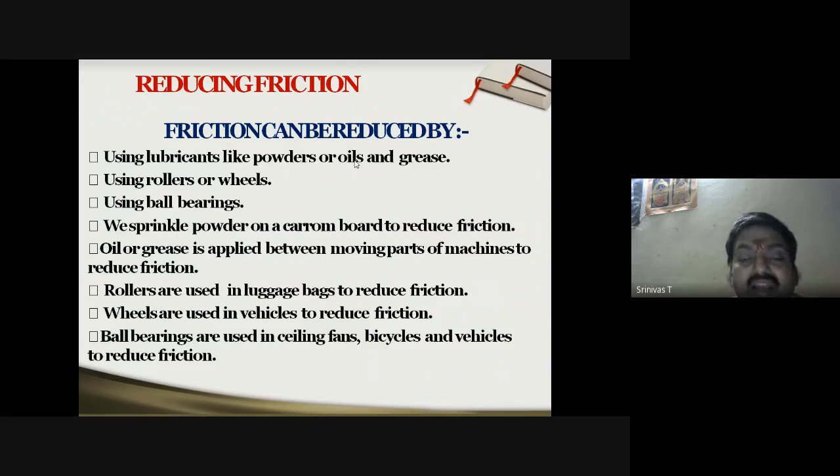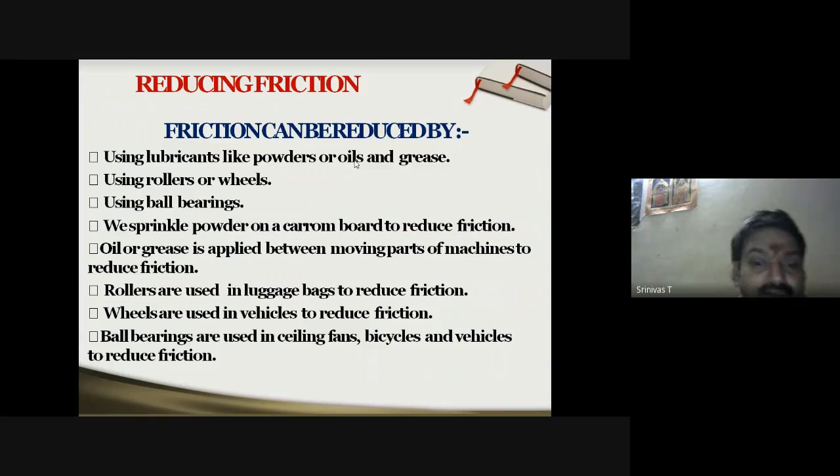So because of the less contact, you can see here the contact of the wheel and the surface is very less. As a result, when the surface area is less, as we will come to know in the different lessons, the contact area would be less, and as a result, friction will be less. So that's one thing you have to very clearly identify: as long as your surface area of contact is more, friction will be more. So wheels are used in vehicles to reduce the friction.